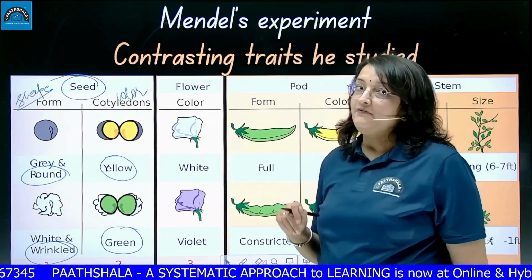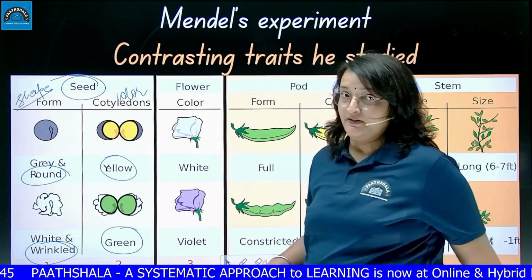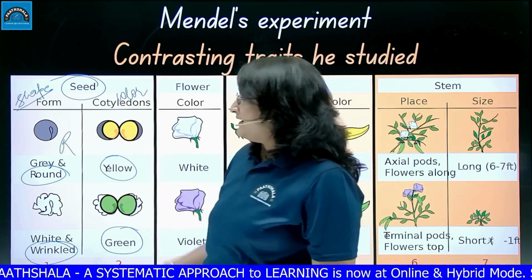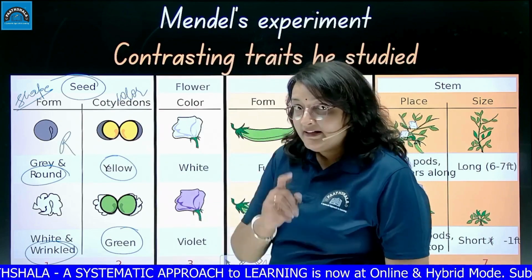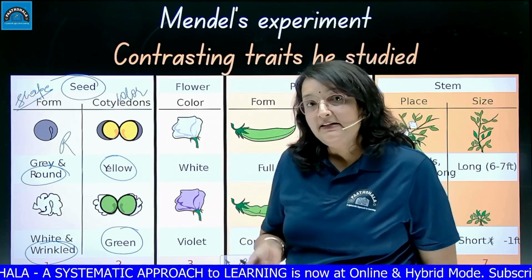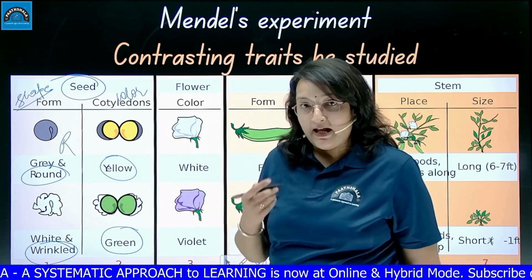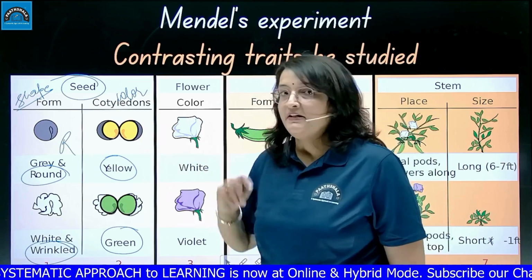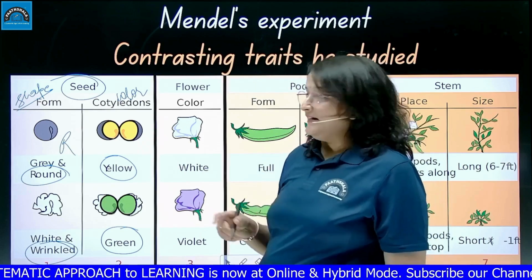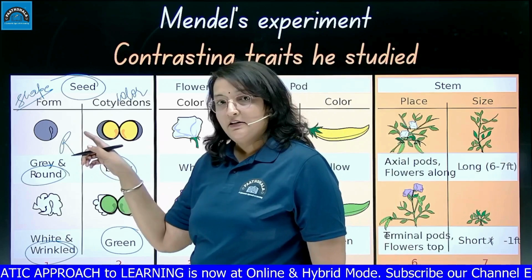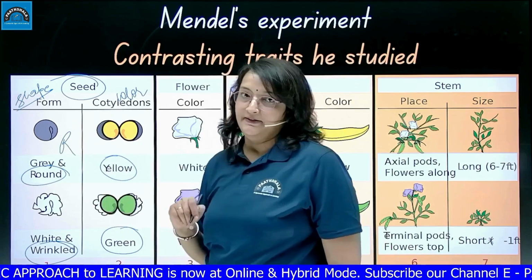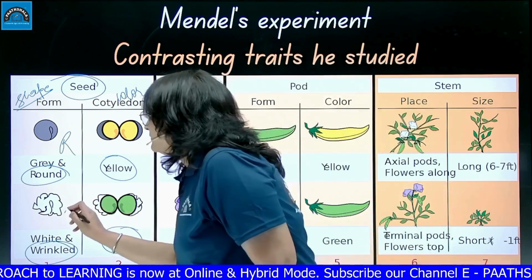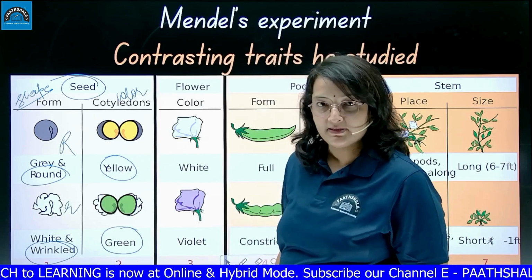Here also remember which one is dominant and which one is recessive. In the seed shape, round is dominant, so we will represent it with capital R. Wrinkled is recessive. So the wrinkled trait is always symbolized with the same alphabet we have used for the dominant one. If we are representing the dominant round trait with capital R, then we have to represent the wrinkled trait with small r. Got it?